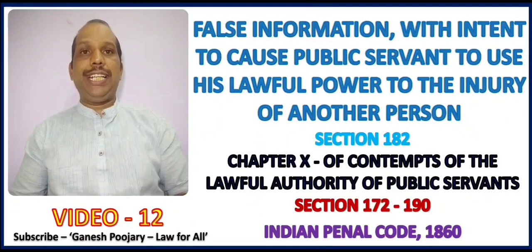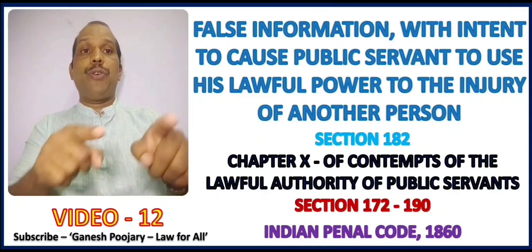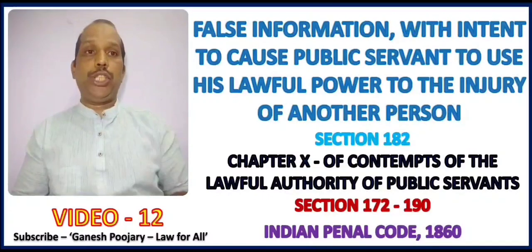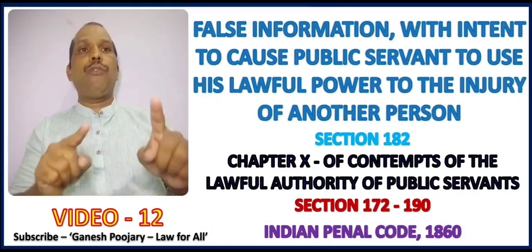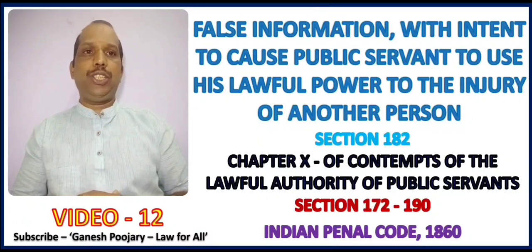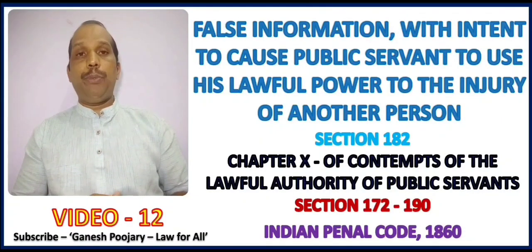This is Ganesh Pujari, and in the series of Indian Penal Code, we were focusing on chapter 10, which is all about contempts of the lawful authority of public servants, covered between section 172 to 190. In that series, this is my 12th video, where we are going to focus on section 182, which is all about false information with intent to cause public servant to use his lawful power to the injury of another person. Let's try to understand this with the help of the bare provision and a beautiful chart, and we will have three beautiful illustrations. Let's get into the first slide.